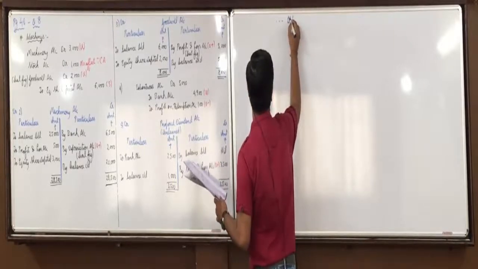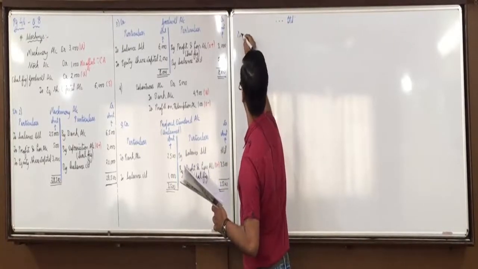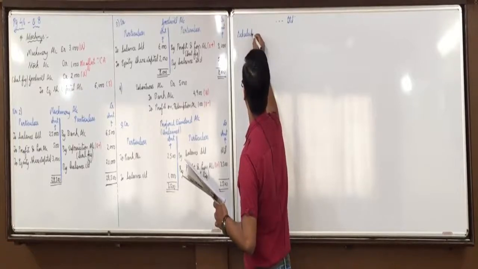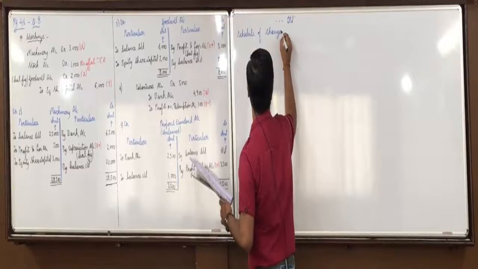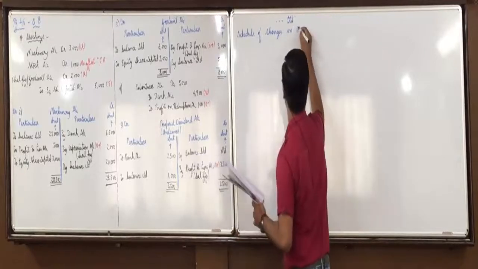Limited name is not given. Schedule of changes in working capital.